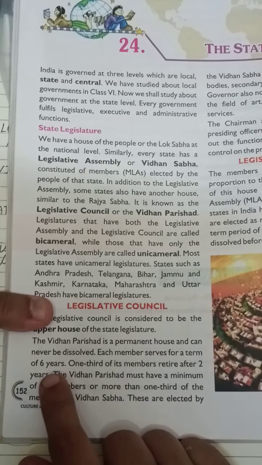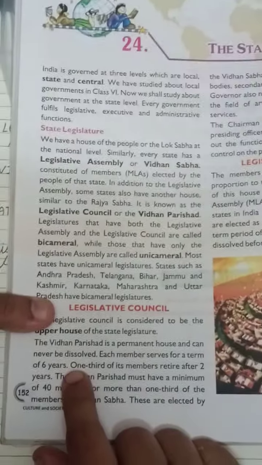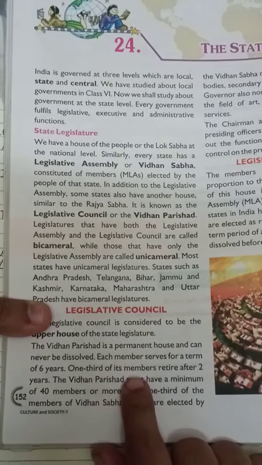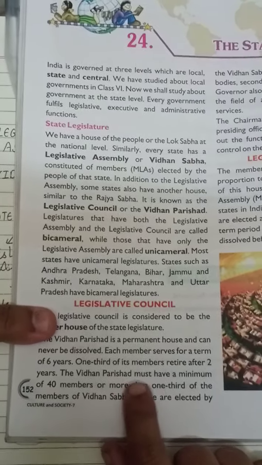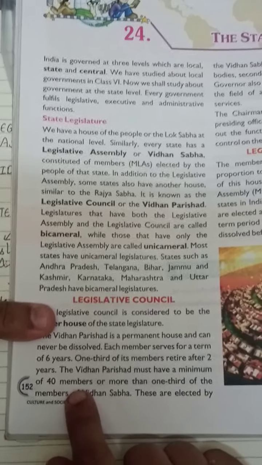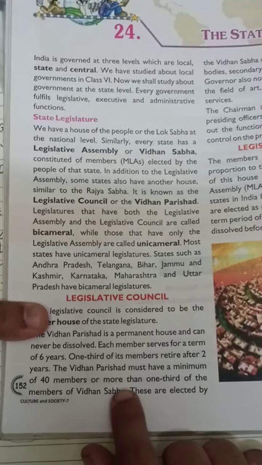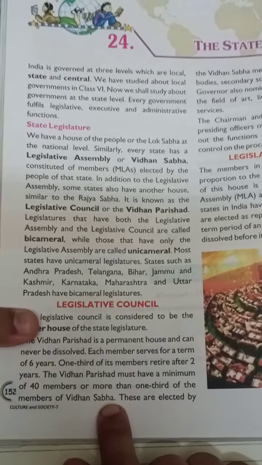So, how many years can the people be in the Legislative Council? For 6 years. One third of its members retire after 2 years. The Vidhan Parishad must have a minimum of 40 members, means 40 members should be there in Vidhan Parishad, and not more than one third of the members of Vidhan Sabha.